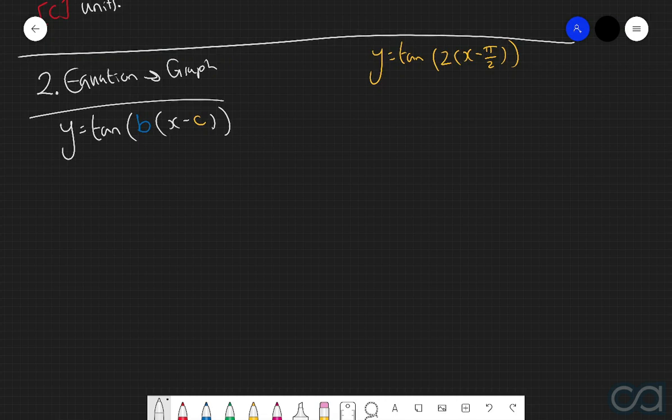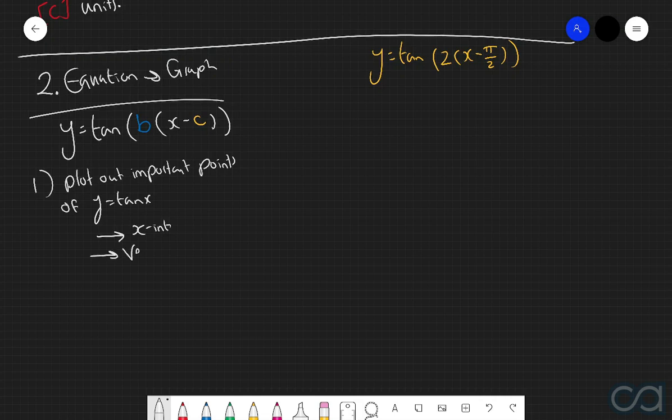the positions of the vertical asymptotes. So, very similar to what we did with our sine and cosine functions, the first thing that we're going to do here is plot out all the important points of the basic function of y equals tan of x. And as discussed, these important points are going to include the x-intercepts and the vertical asymptotes. Then the second step will be to transform these important points in the order of b and then c.